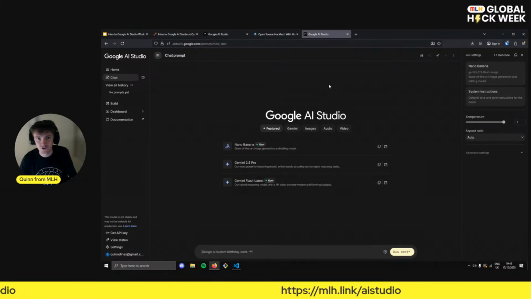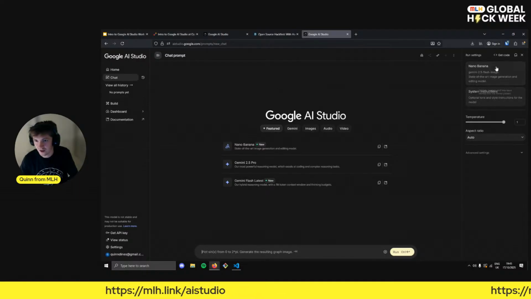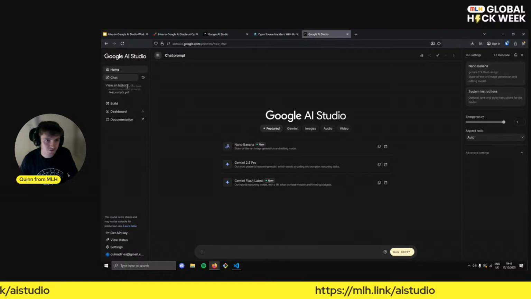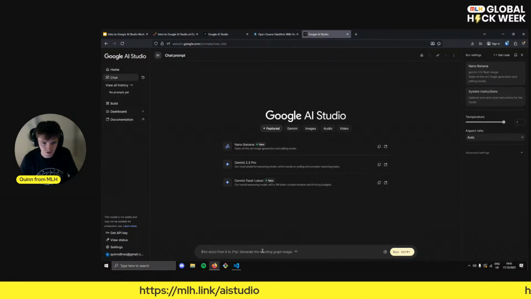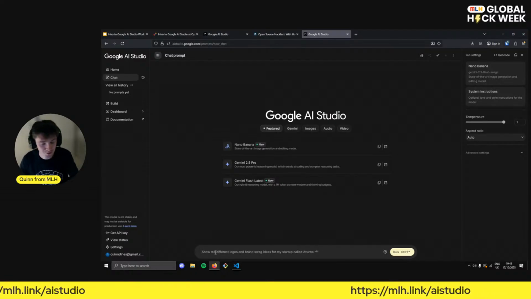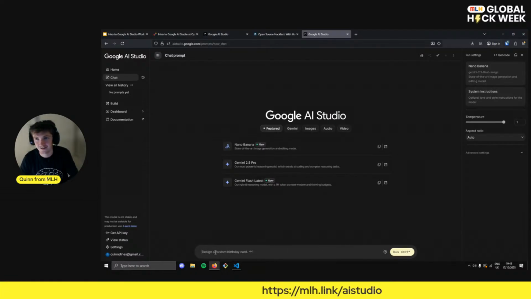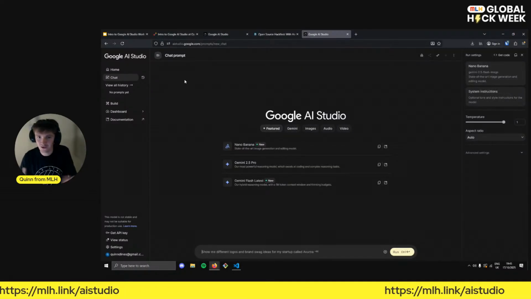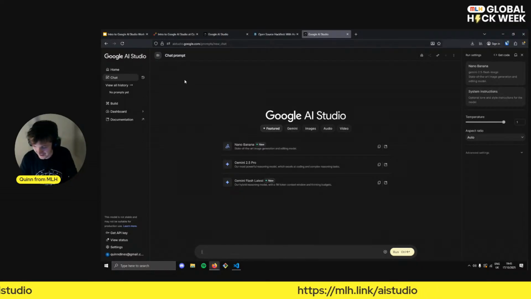Now this is the Google AI Studio. Have a little tour about it maybe. We've got some models up here. This is maybe interesting to us. We've got some interesting options over here. We've got a dashboard, wonder what that is. And we've got a little space here to put some prompts in, some natural language prompts, as someone pointed out earlier. Looks like there's some setting stuff going on here. Oh, lots of interesting options. And we're going to have a play with all of these. So I hope you are as excited as I am.